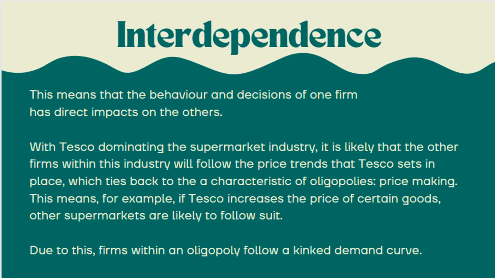Interdependence means that the behavior and decisions of one firm have direct impact on the decisions of other firms. With Tesco dominating the supermarket industry, it is likely that the other firms within this industry will follow the price trends that Tesco sets in place, which ties back to the characteristic of oligopolies, which is price making. This means, for example, if Tesco increases the price of certain goods, other supermarkets are likely to follow suit. Due to this, firms within an oligopoly follow a kinked demand curve.